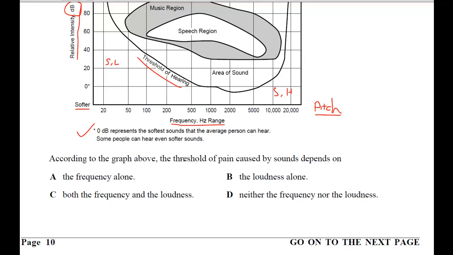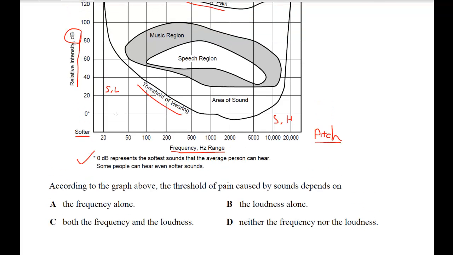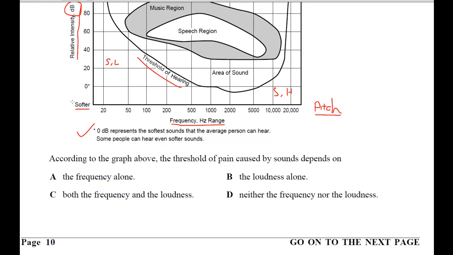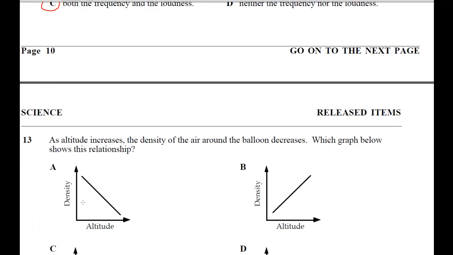So according to the graph above, the threshold of pain caused by sounds depends on, well, it's found in all areas. So that means it could be high pitch or low pitch. It could be loud. It could be soft. So best answer is C. Depends on both frequency and loudness, not just one or the other. Okay, moving on.